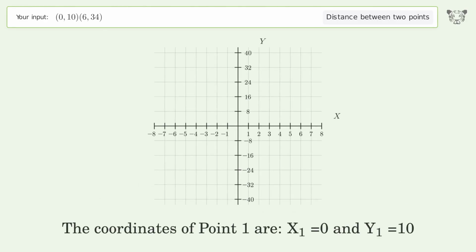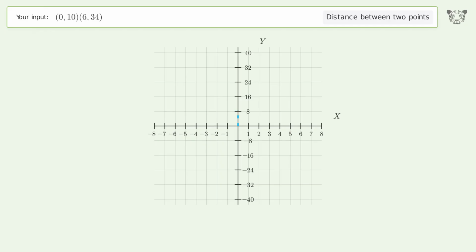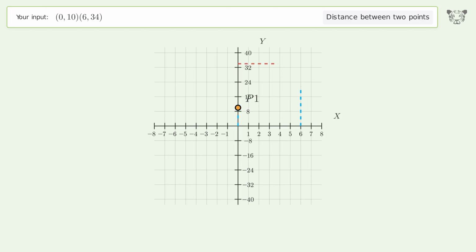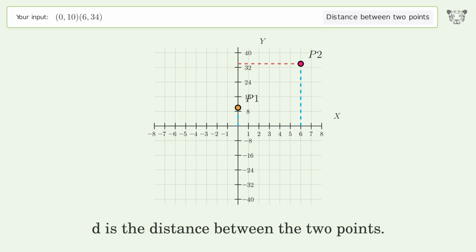The coordinates of point 1 are x1 equals 0 and y1 equals 10. The coordinates of point 2 are x2 equals 6 and y2 equals 34. D is the distance between the 2 points.